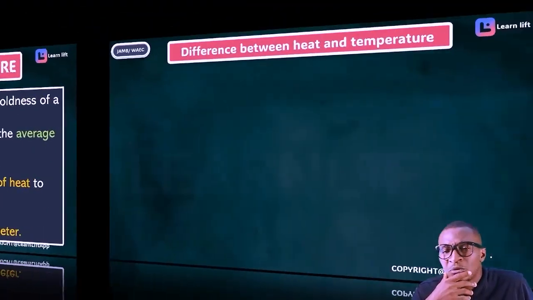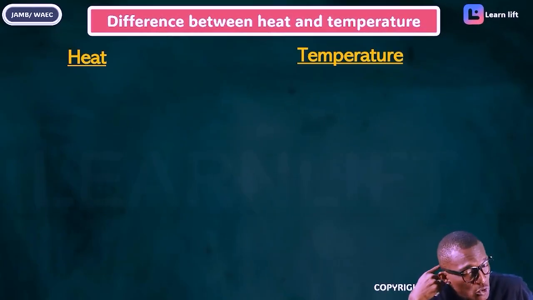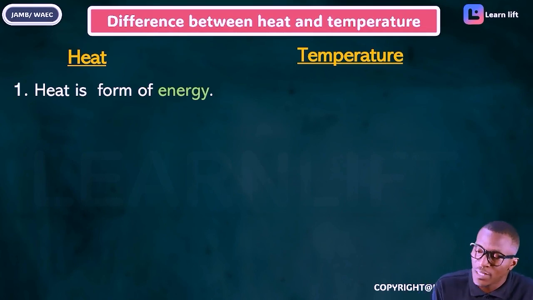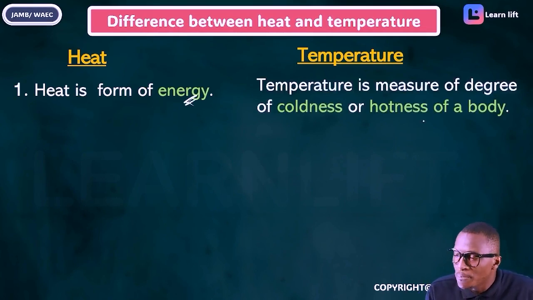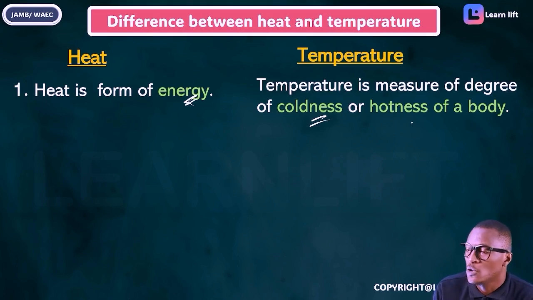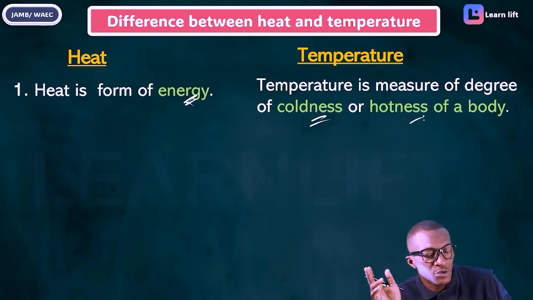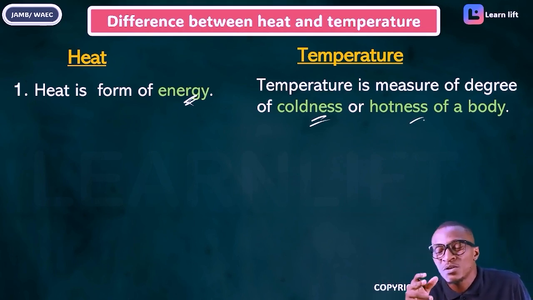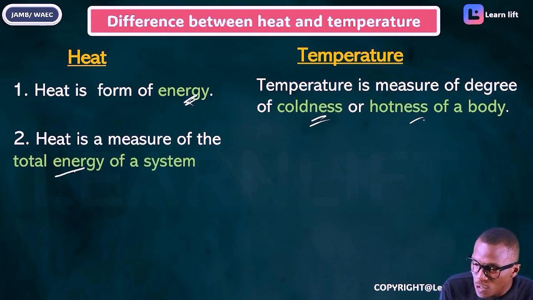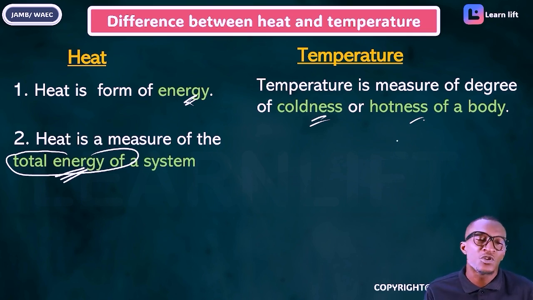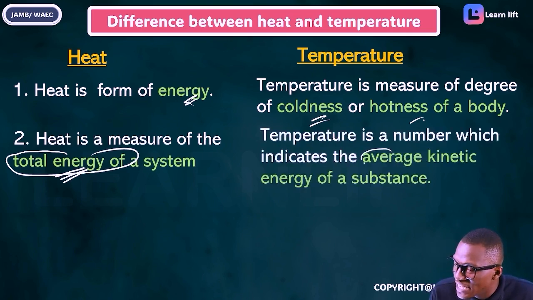Now, what's the difference between heat and temperature? Let's go through them. Number 1, heat is a form of energy. Temperature is just the degree of coolness or hotness of a body. We said heat is what? It is the total energy of a substance. What about temperature? Say temperature is the what? Average kinetic energy of a substance.